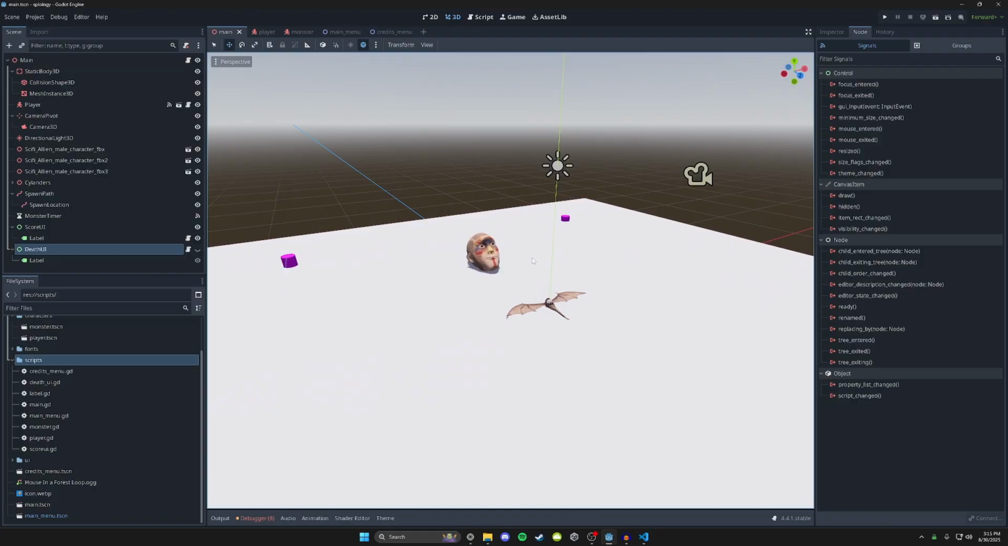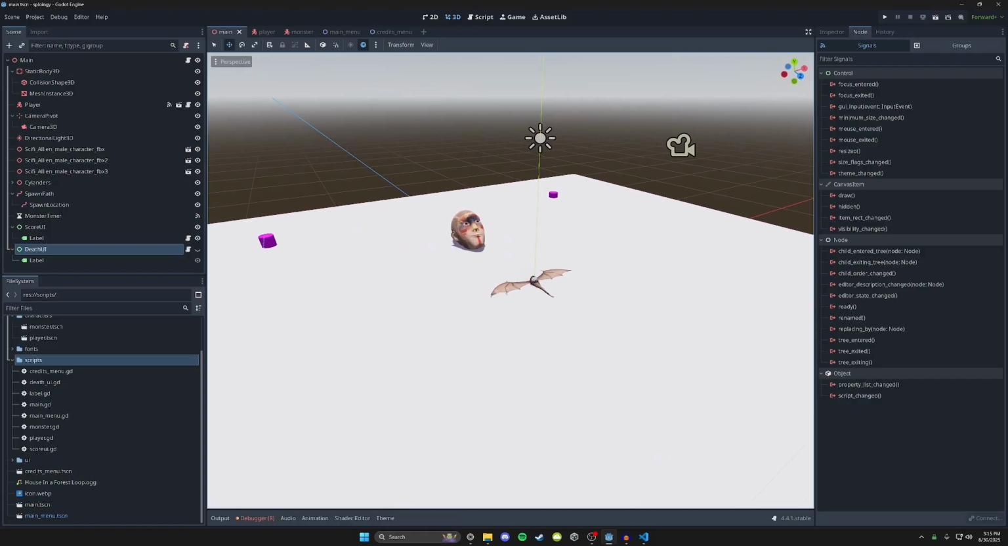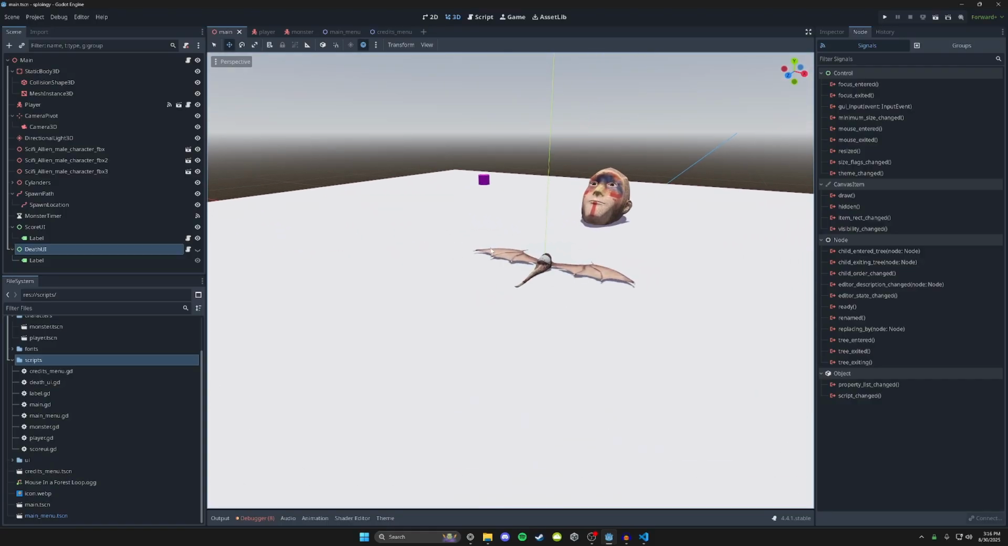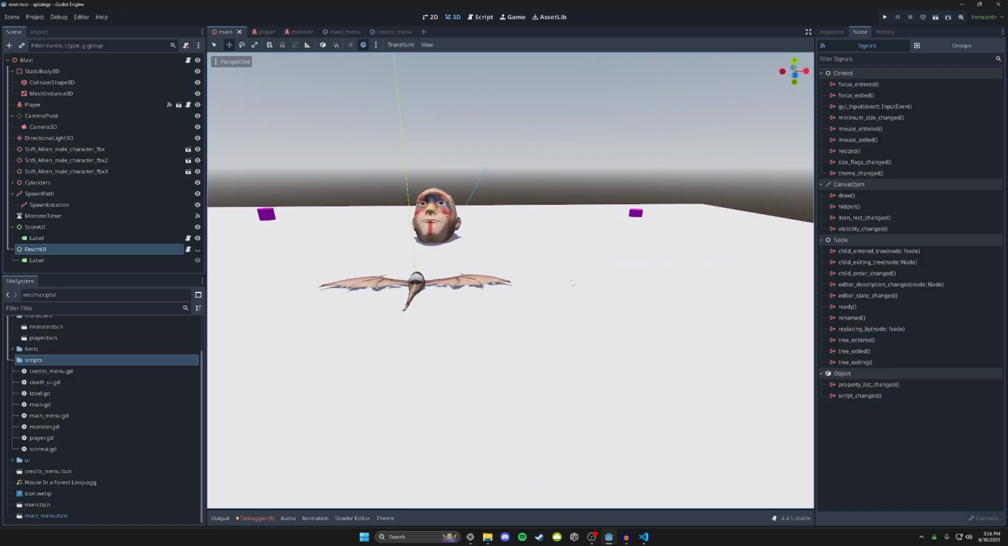This game will be published up on GitHub. I'm probably not going to put this on itch.io. That's too much work for me to do for this stupid little project, but it will be available on GitHub. So go check that out. Do whatever you want with it. I'm making this free and open source.